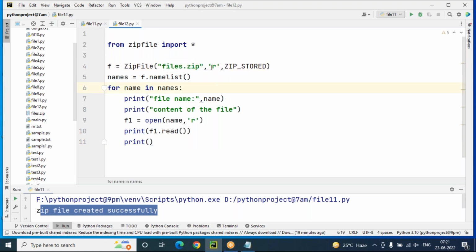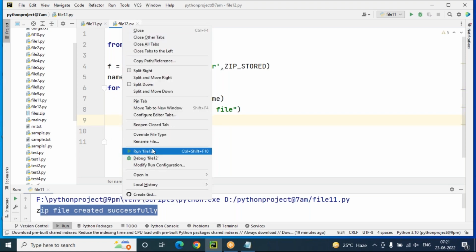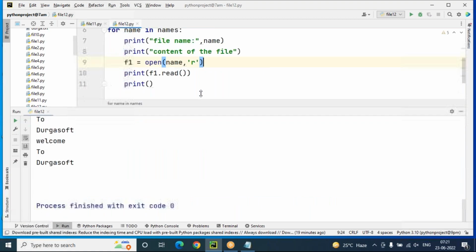After extracting one by one file from the zip folder, I'm trying to print the name of the file separately and the content of the file also separately. f1 equals open(name, read mode). Let's run this. We are extracting clearly.